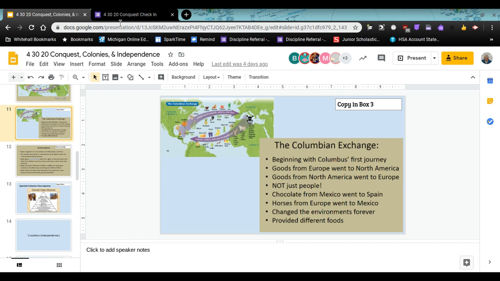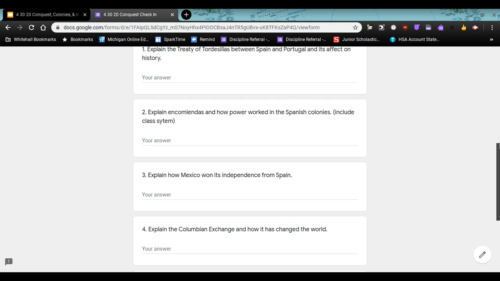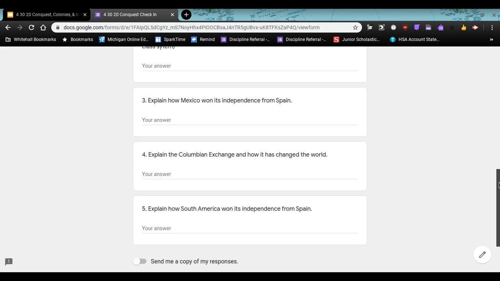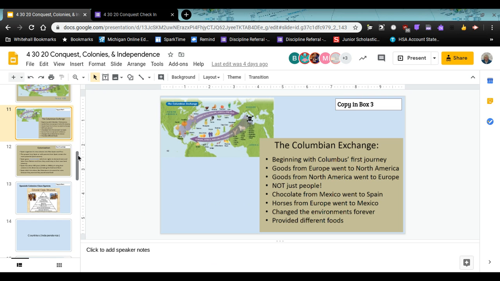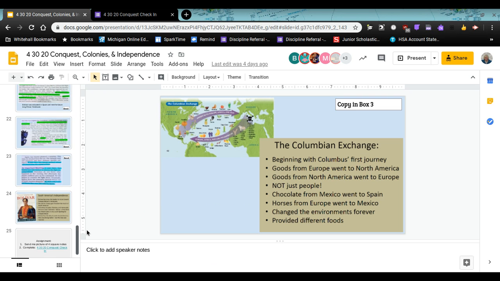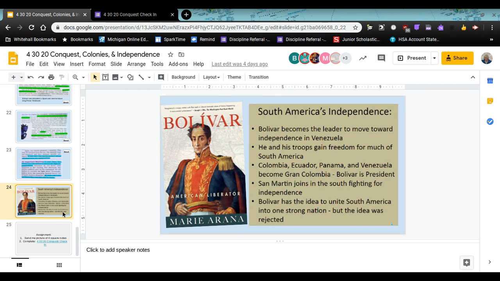And then the final question on the check-in, so a couple sentences about that, is how South America won its independence. And that's where you read about Simón Bolívar. So when you go to the last slide, Simón Bolívar becomes the leader. He's from Venezuela. He'd actually gone to school in Spain. He played the prince who becomes King Ferdinand when they're both adults, the king of Spain, and he had beat him, which you weren't allowed to do at that time. You weren't supposed to beat the royalty. You could be put in jail. They had absolute power, remember.